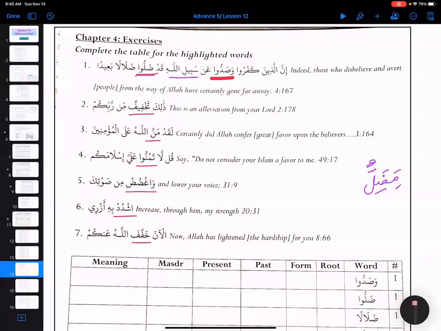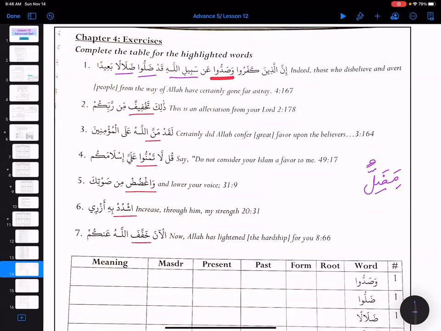Okay, so now waqad dallu, and Allah subhanahu wa ta'ala is saying that they are already lost, dalalan. And this dalalan is what, grammar-wise? Maful mutlaq, because we have the verb already over here, and then we have the same masdar from that verb. So this is a very easy clue that this is maful mutlaq.